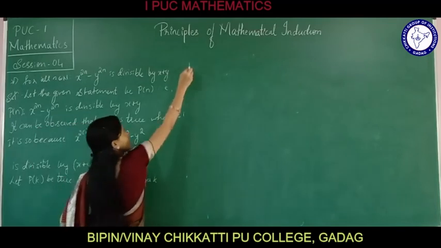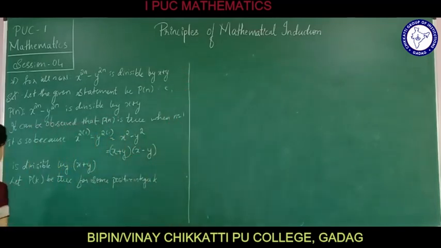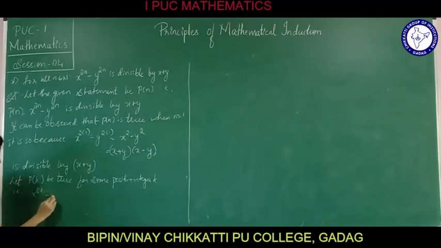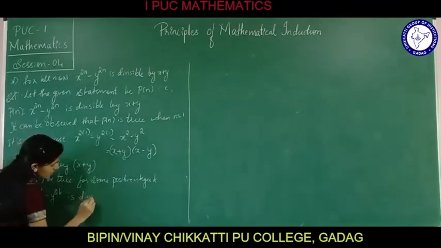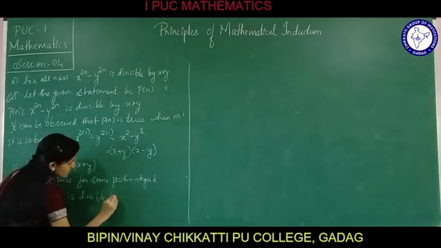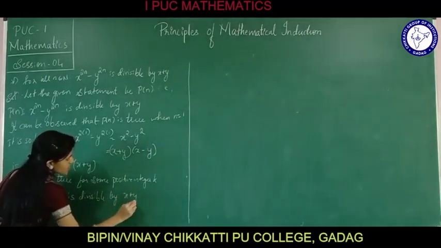How we are going to write it? That is, x raised to 2k minus y raised to 2k is divisible by x plus y.